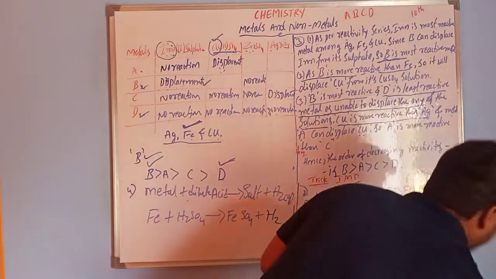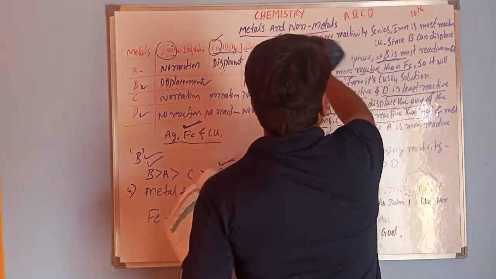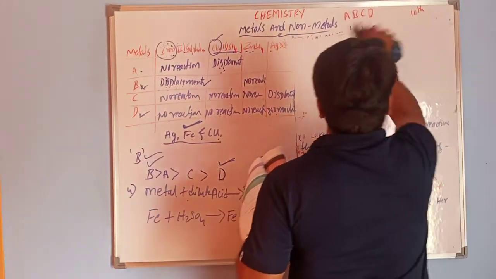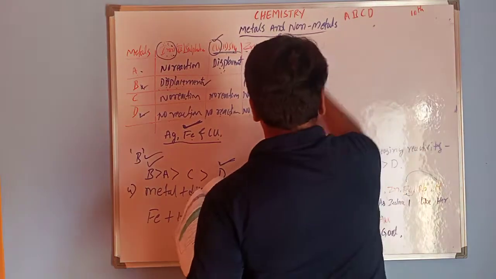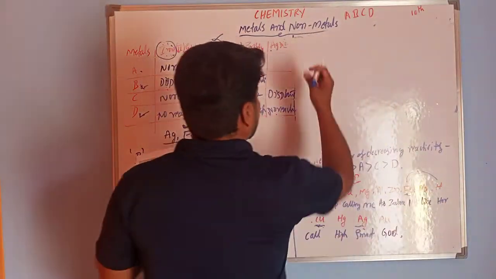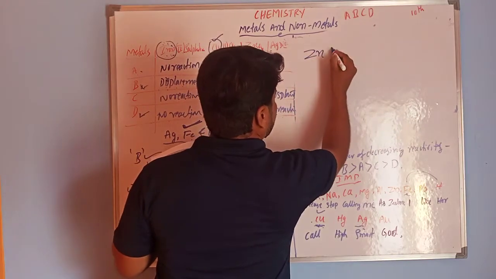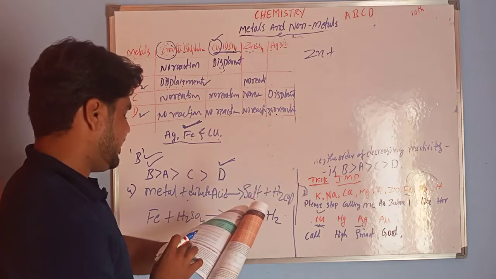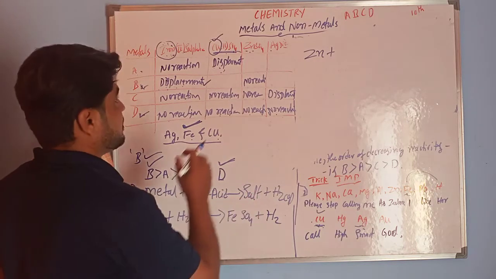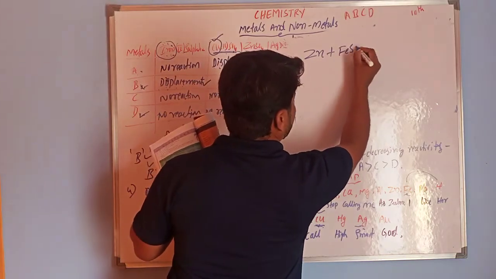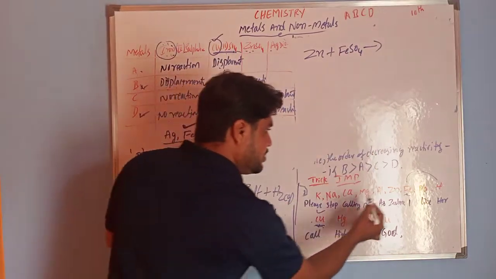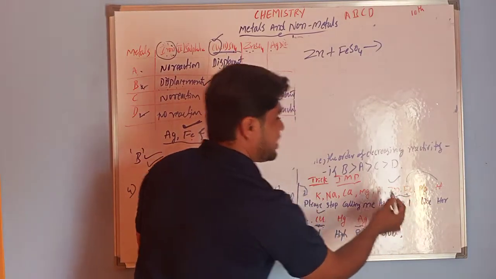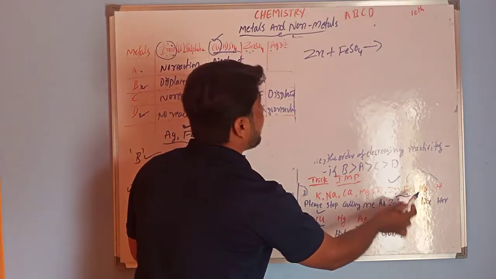So I am going to write here: zinc reacts with a solution of iron sulfate, that is FeSO4. So just observe the zinc and iron. Zinc is more reactive, because of that, zinc can replace the iron.